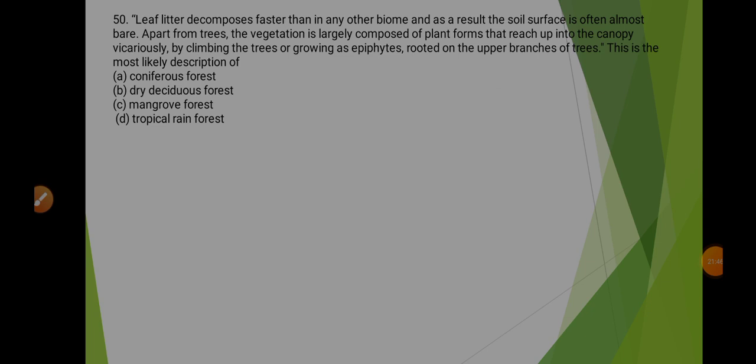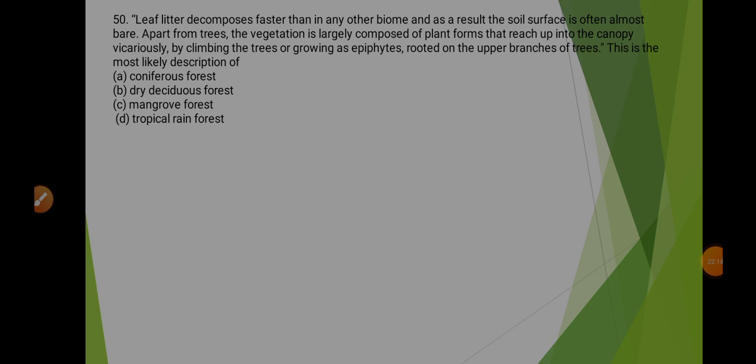Coming to the last question. It says leaf litter decomposes faster than in any other biome, and as a result the soil surface is often almost bare. Apart from trees, the vegetation is largely composed of plant forms that reach up into the canopy vicariously by climbing the trees or growing as epiphytes rooted on the upper branches of trees. This is the most likely description of.